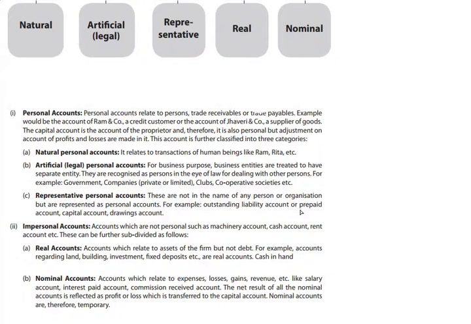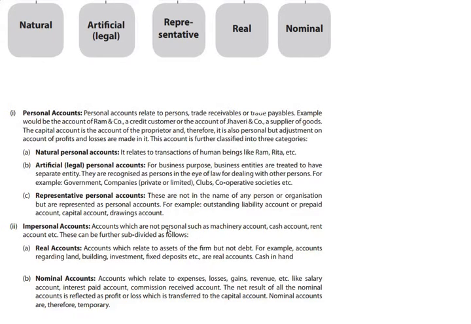So we have the liability account, prepaid expenses, prepaid income, advance incomes. The capital account, as already explained, represents the claim of the owner of the business in the business. The drawings account is basically a withdrawal from the capital. All are personal accounts. Now, under impersonal accounts, we have two categories which we had already described, which are real and nominal.